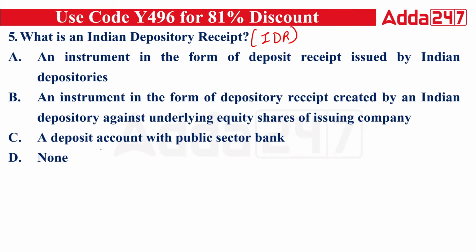Third says a deposit account with a public sector bank, and fourth says none of the above. Which of the following is correct?